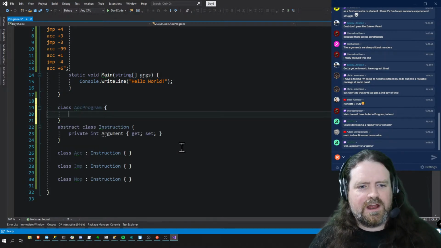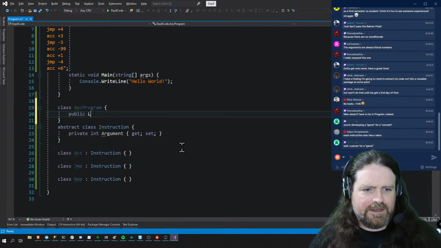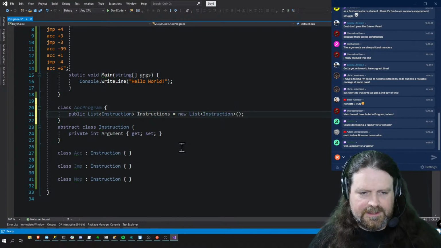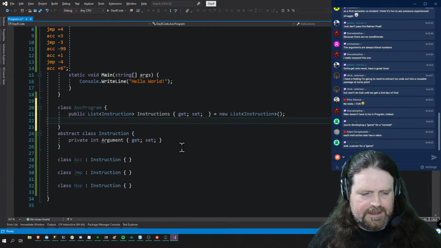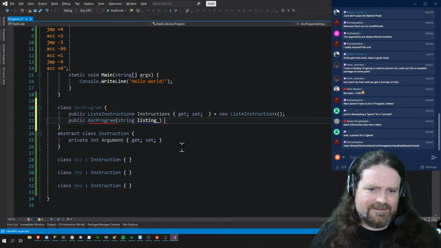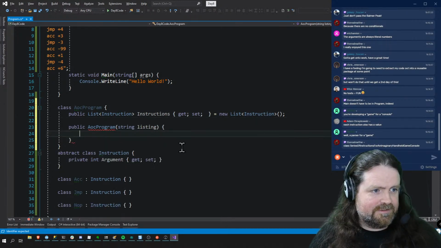So the advent of code program, public list of instructions equals new list of instruction. Yep, that's fine. And we'll put a getter and a setter on that. And in here we'll stick a public AOC program string listing. So this thing is going to parse the program listing.